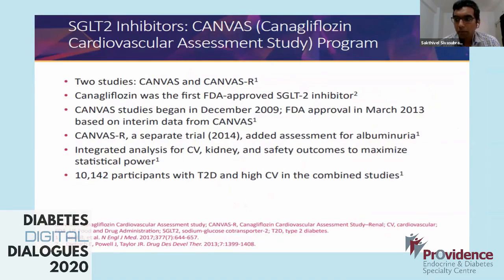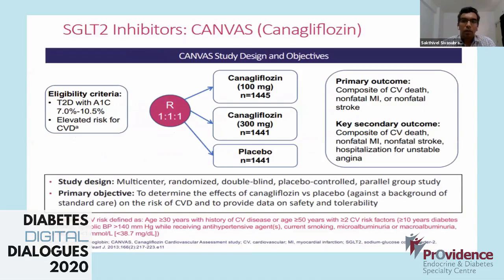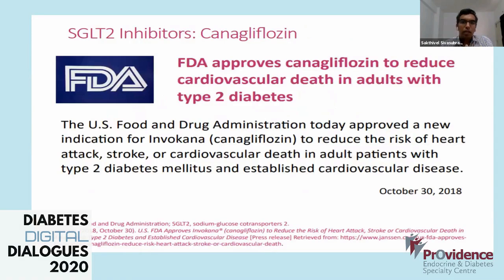Again, the most important is the CANVAS trial, and how CANVAS has helped to again change the entire landscape of how we do things. There were two studies, one was the CANVAS and the other CANVAS-R. I'm not going deeper into what the study was, what the eligibility criteria were, but again, the FDA was able to approve canagliflozin to reduce cardiovascular deaths in adults with type 2 diabetes based on the staggering data which they had.